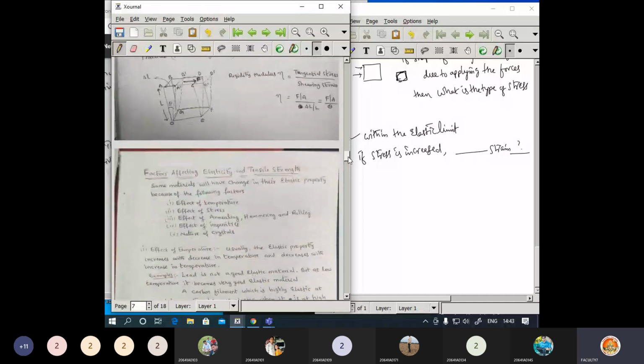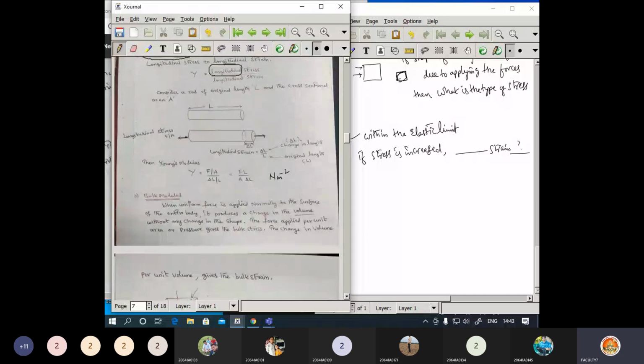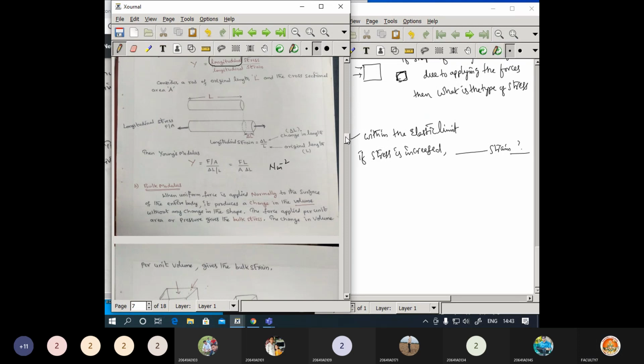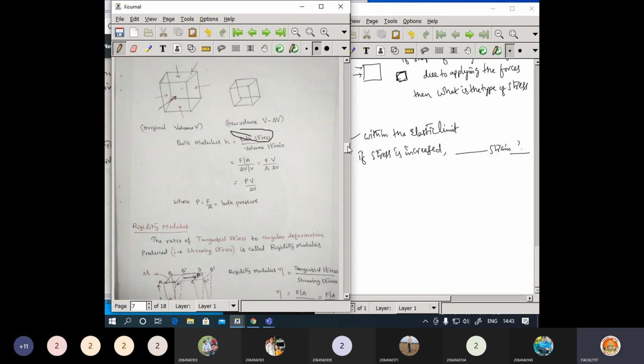A simple thing regarding the moduli, three different moduli: stress has a unit, only strain does not have any unit. If you identify the unit of stress, that will be the unit of the modulus. Strain does not have any unit.